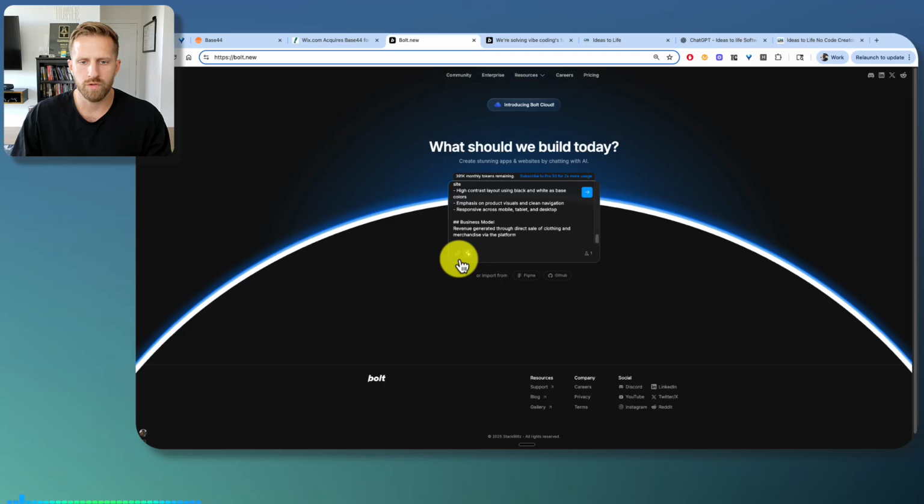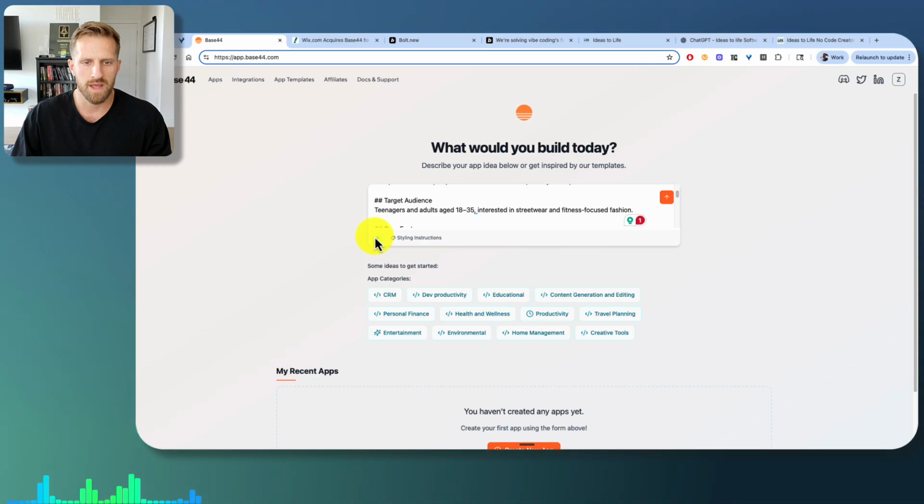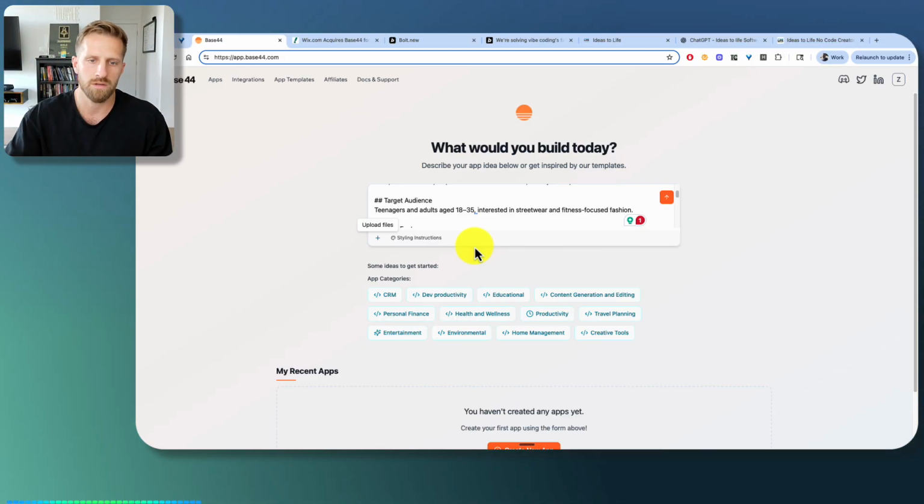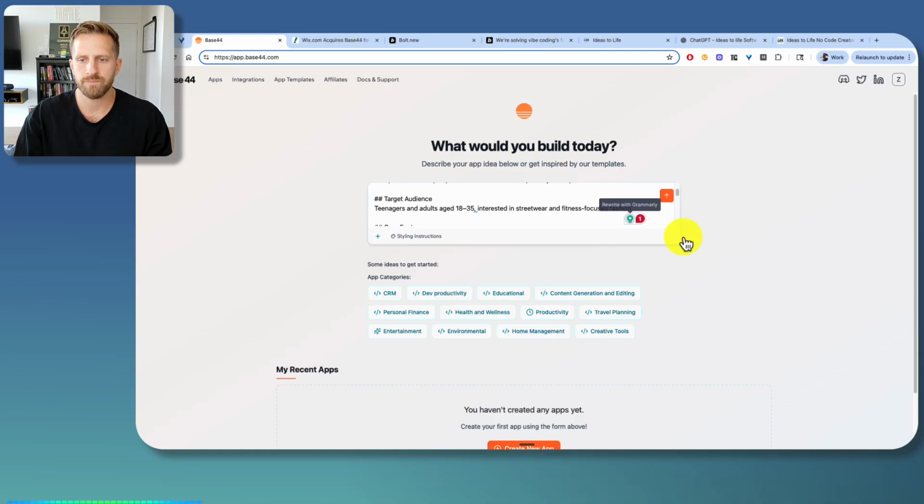But with Bolt, you can enhance your prompt even more here, or you can upload files. You can do the same thing here. Looks like you can add files if you want to. Sometimes I'll add a photo if I want the UI to look like this color and this style. But let's just hit go.